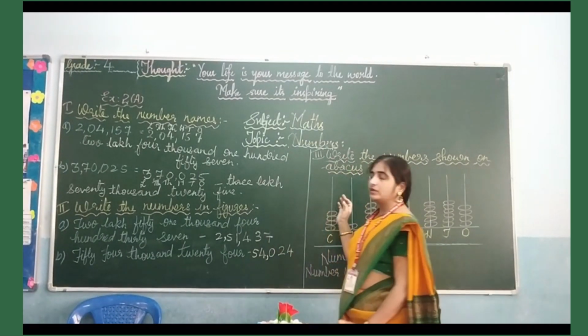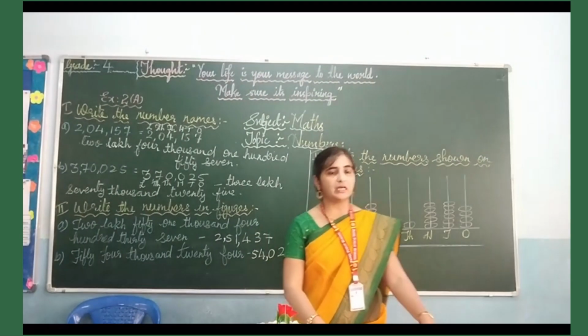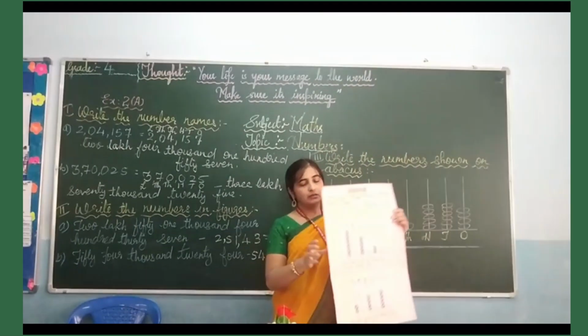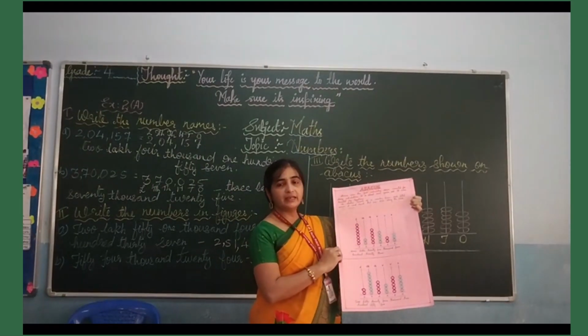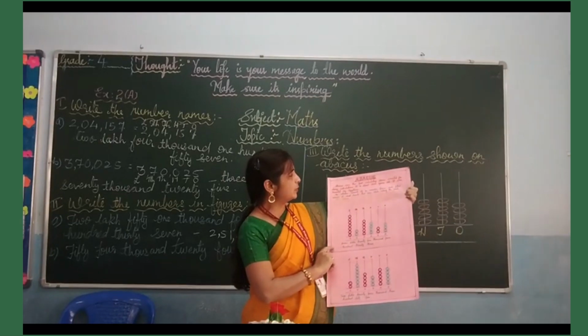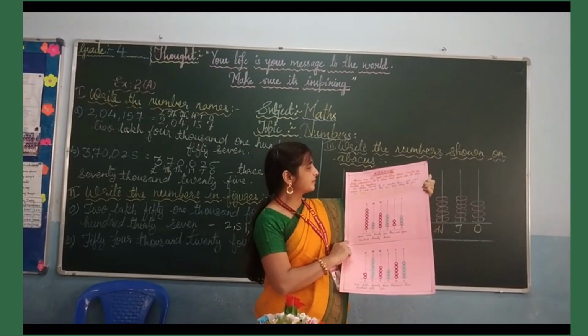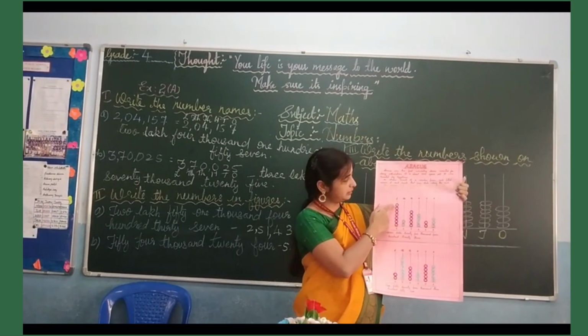Now next we will go with numbers on the abacus. I already taught you in our last class what an abacus is. You can see, children, what an abacus is. Abacus is the first calculating device invented for doing calculations. So you can see here these are the spikes.